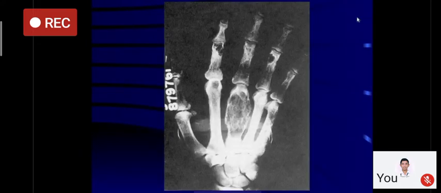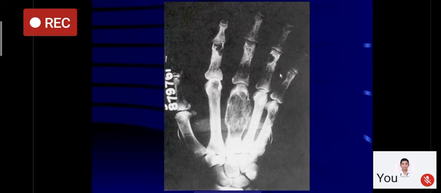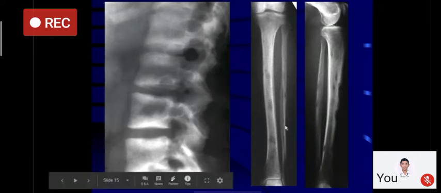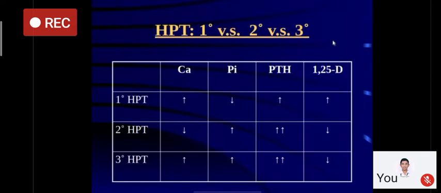Now, this is a clinical photograph of one of the patients who was suffering from primary hyperparathyroidism, and as you see in the digits, there is a huge presence of lytic lesions. These are known as osteoclastomas. If you see the spine, again lytic lesions are present in the spine. These are lower limb bones, and again you see a number of punched out lytic lesions which are present in the bones. These are known as giant cell tumors or osteoclastomas.